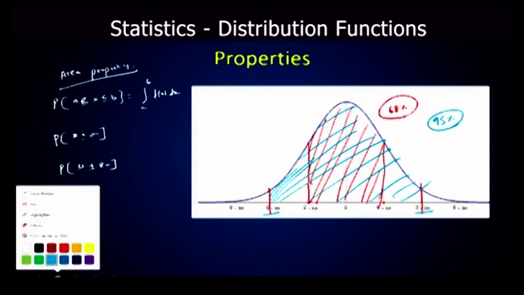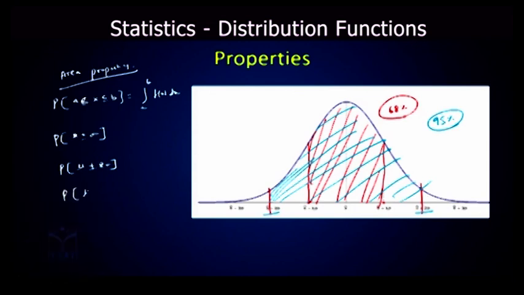And one more thing we have, x bar, probability of the values lying between x bar plus or minus 3 sigma. X bar minus 3 sigma, x bar plus 3 sigma. So the values that are lying in between x bar minus 3 sigma limits and x bar plus 3 sigma limits is 99%. That means 99% of the data values in the normal distribution will be lying in between x bar minus 3 sigma and x bar plus 3 sigma, and the remaining 1% will be lying outside the limits. So that is a very, very important property in the normal distribution which you have to remember.